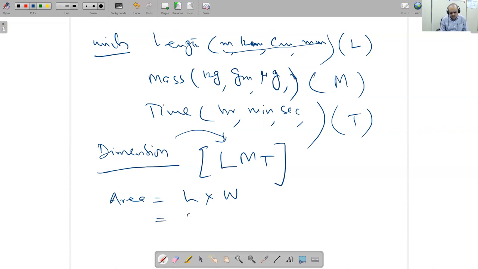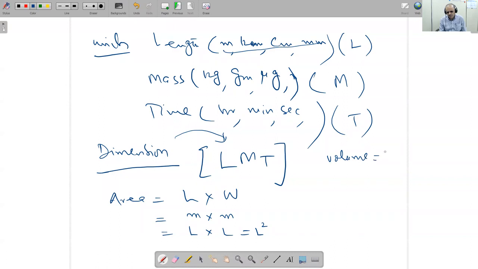Length is measured in meter. Width is measured in meter. Meter means length. So L into L means L square. So what is the dimension of area? L square. If I am writing volume,